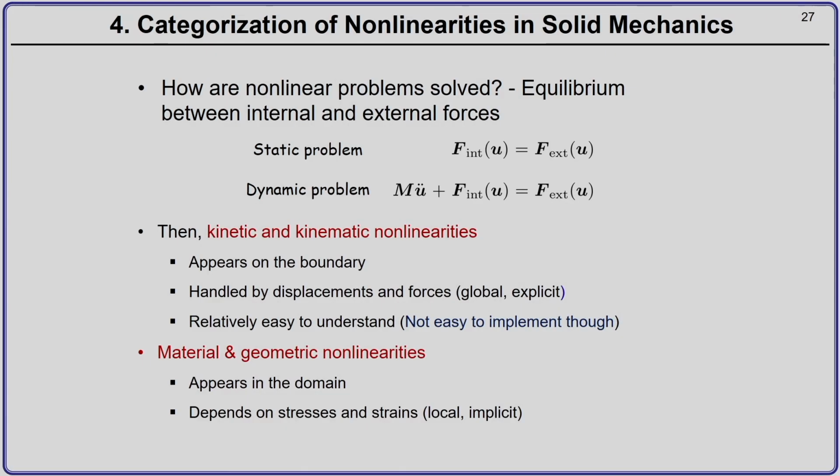So, how are nonlinear problems actually solved? Before we begin seeing some examples of problems, that two simple problems we will solve, we should have a note on how nonlinear problems are actually solved. You establish the equilibrium between the external and the internal forces, whatever may be the problem, static or dynamic. You establish the equilibrium between the internal forces which are generated because you are applying external forces on the body, and then the body resists the deformation, and at a certain point of time there is an equilibrium which happens between the body and the external forces.